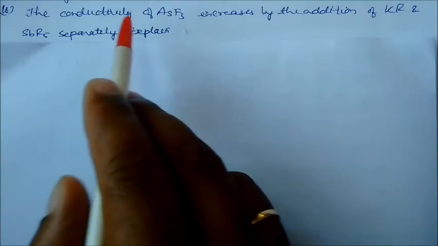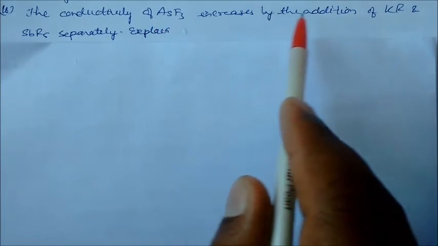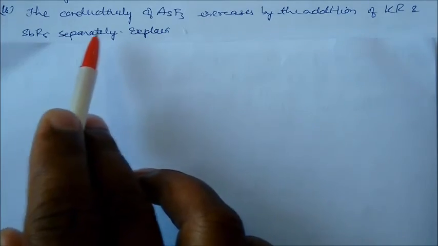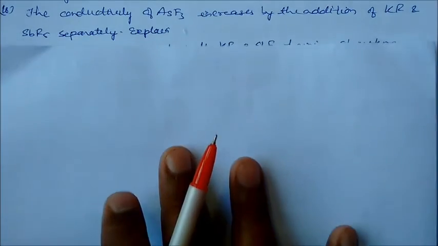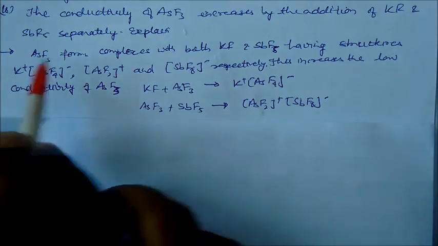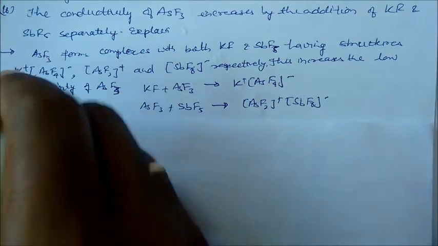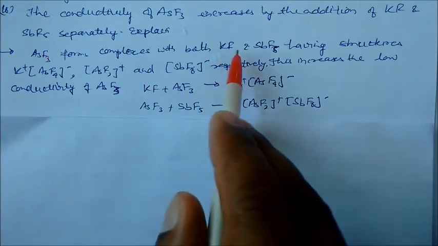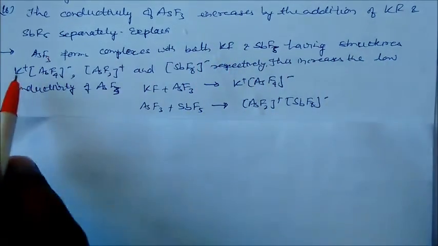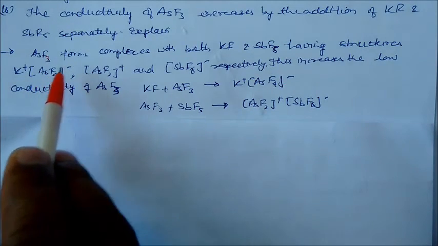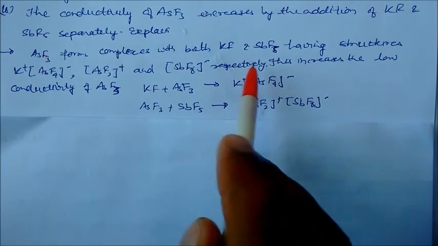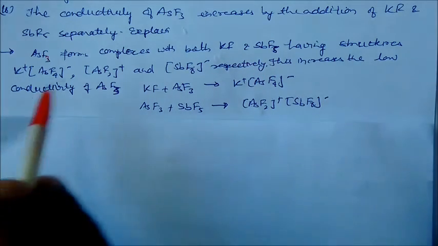Conductivity of AsF3 increases by the addition of KF and SbF5 separately. Explain. So if you see this region, this is AsF3. It forms complexes with both KF and SbF5. They have structures, you can see, K+ AsF4- and AsF2+ SbF6- respectively. So this increases the low conductivity of AsF3.